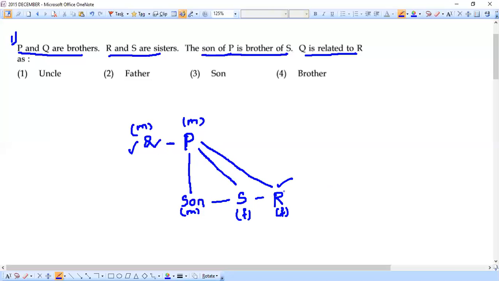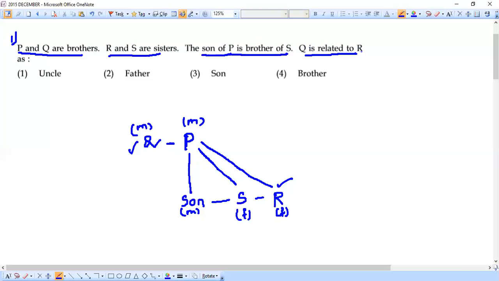In that case all three have P as their father, and P's brother is Q. So for R, how can we relate Q? R's father's brother is Q. Now this relation clearly tells the answer to this question.